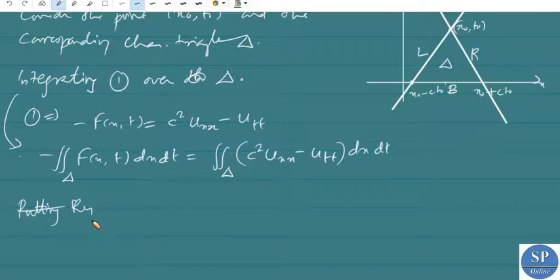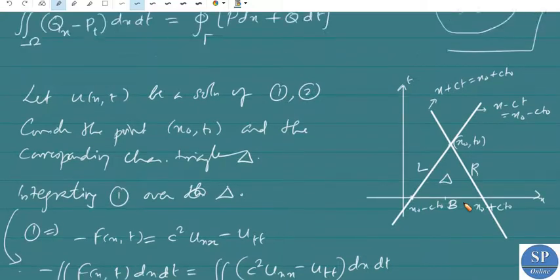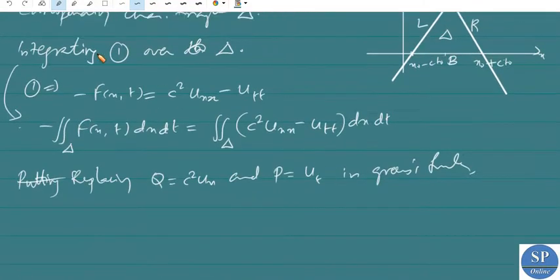In Green's formula we have qx minus pt, so qx is nothing but c square uxx and pt is nothing but utt.